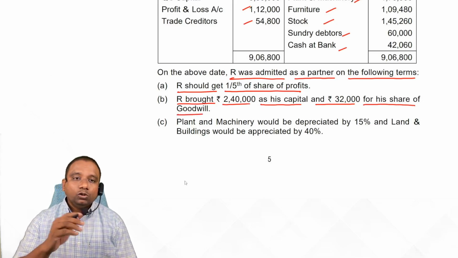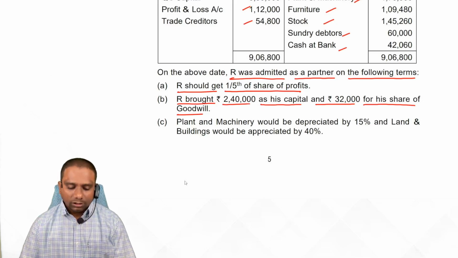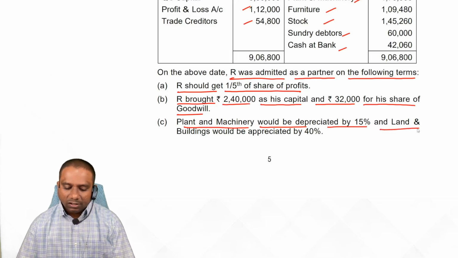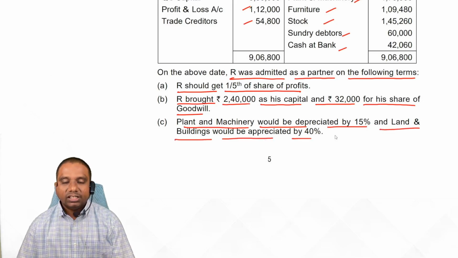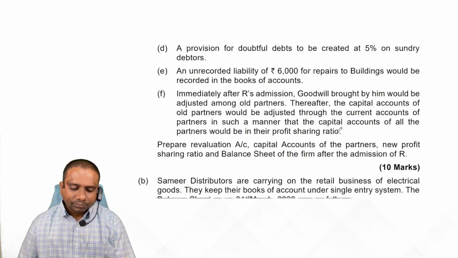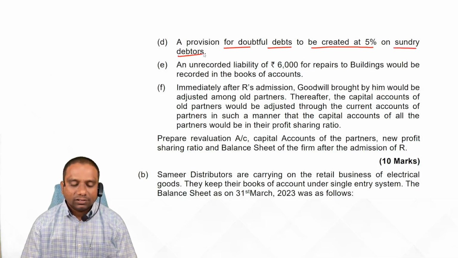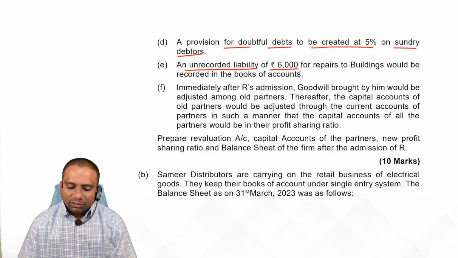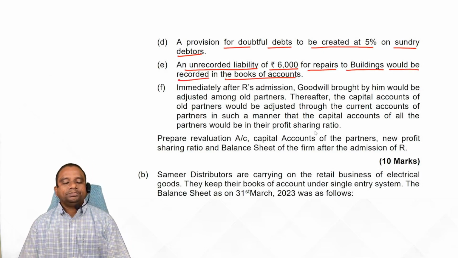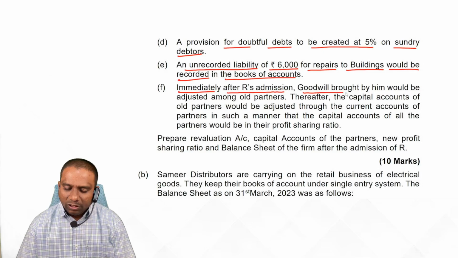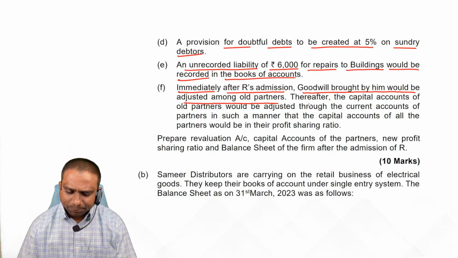That means he is bringing 2,40,000 capital plus 32,000 goodwill. Plant and machinery would be depreciated by 15% and land and building would be appreciated by 40%. Simple. Next, a provision for doubtful debts to be created at 5% on sundry debtors. An unrecorded liability of 6,000 for repairs to building would be recorded in the books of accounts. Immediately after R's admission, goodwill brought by him would be adjusted among old partners. Anyway, we do this adjustment.